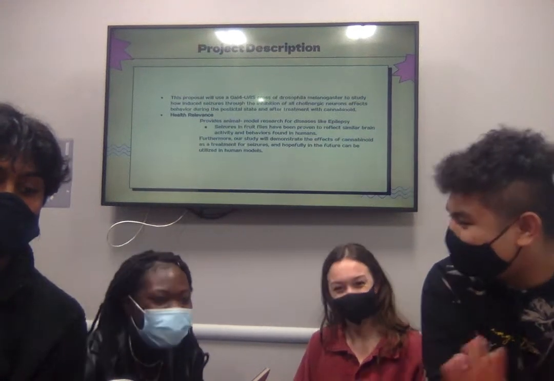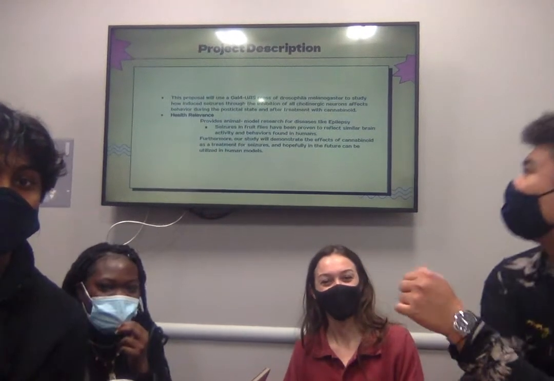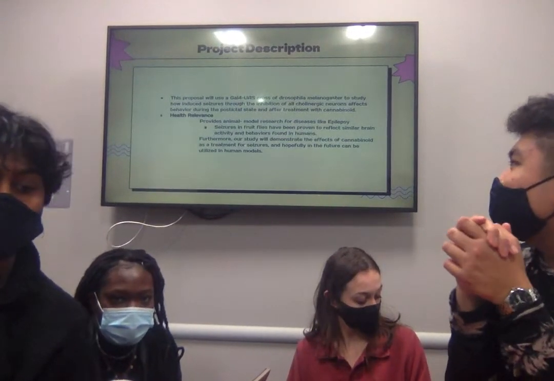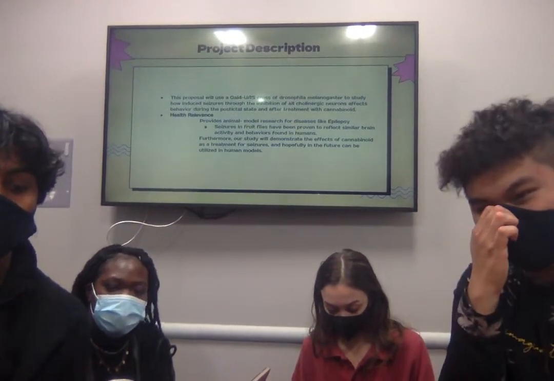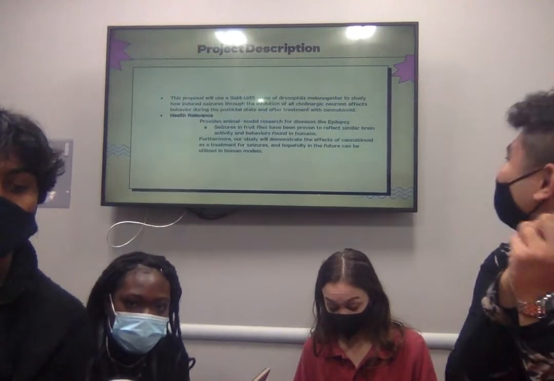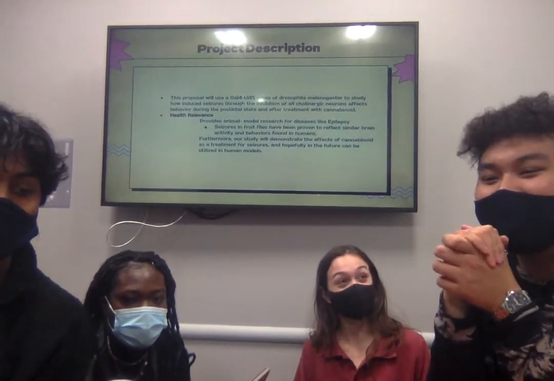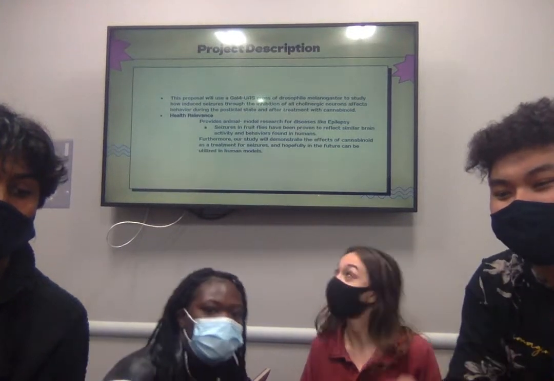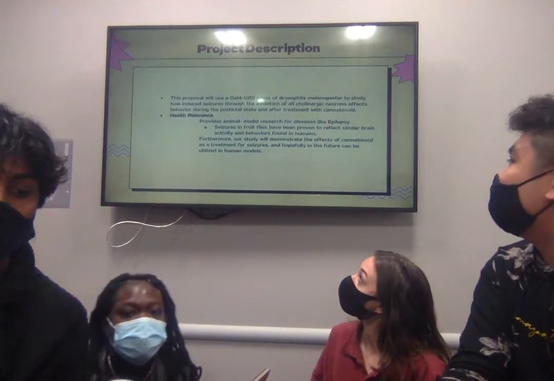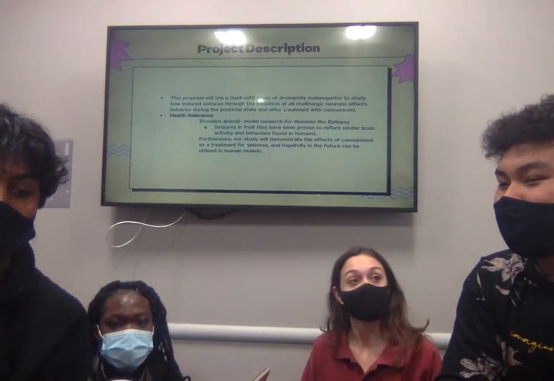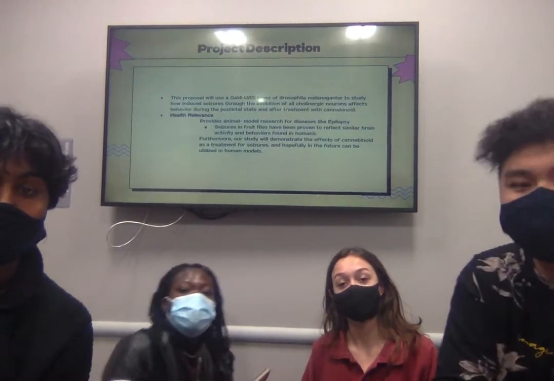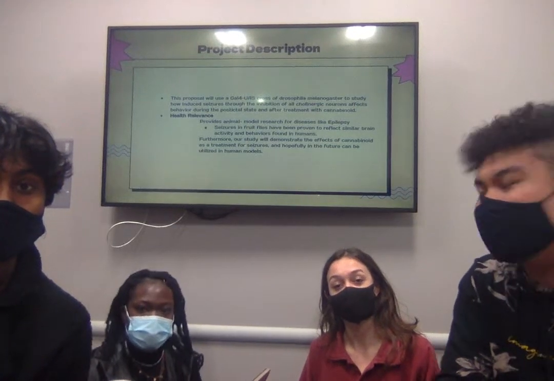Thank you, Shinru. So, our project description. In this proposal, we are going to be using GAL4 UAS cross of Drosophila melanogaster to study how the inducement of seizures is affected by cholinergic neurons and the inhibition of them. In this study, we're going to use multiple methods of assessment, one of them being behavioral analysis.